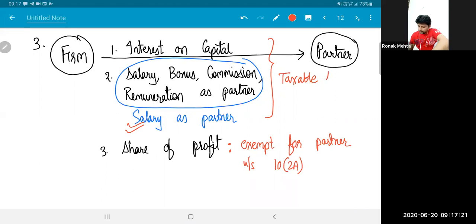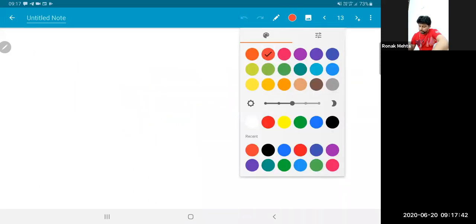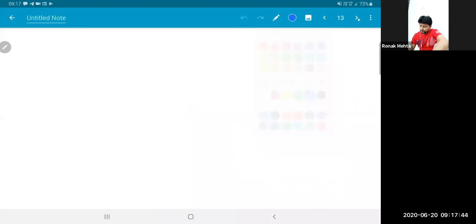That means for the partner, these two incomes are taxable, and they are taxable as profits and gains of business or profession under section 28. That means this section 28, this point that we are studying is from the partner's angle. Now, in this point, there is a small proviso created. It's a very common sense proviso.